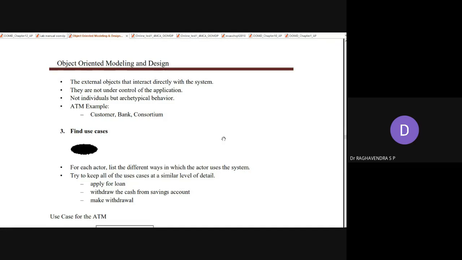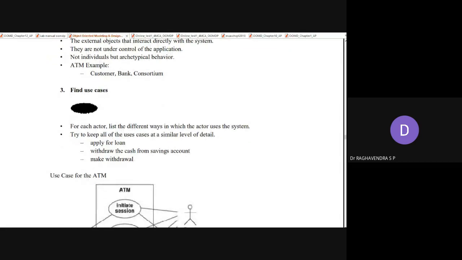So all these things will be considered as actors: customer, bank, and consortium. So next, the third step is find the use cases. Find the use cases means what kind of operations an actor can perform with respect to a system. For each actor, list the different ways in which the actor uses the system.